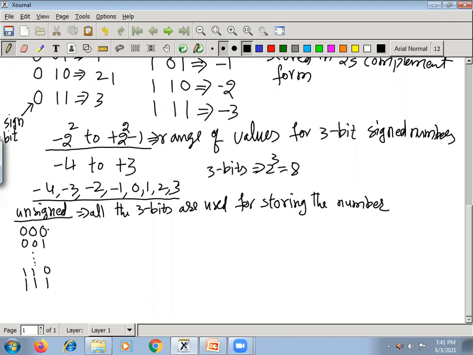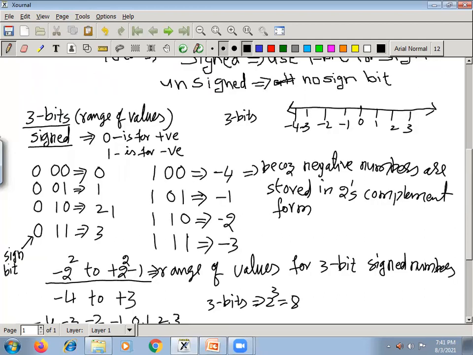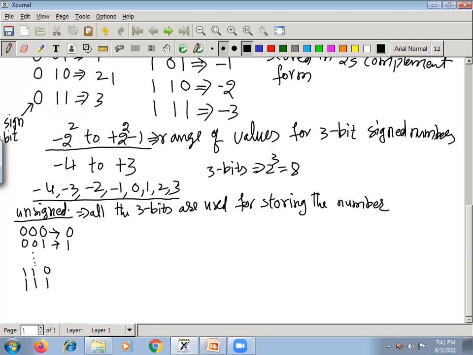What are all the values you can get here? 0, then 1, then 2, 3, 4 you can get here. This is 6, and all the 3 ones means this is 7. So 0 to 7 you can store when you have unsigned.